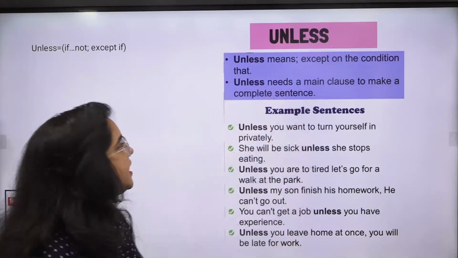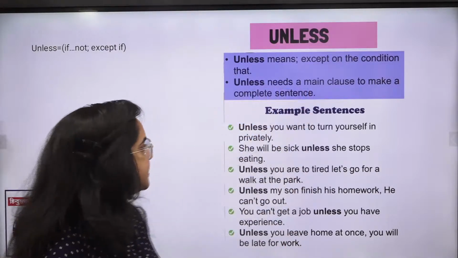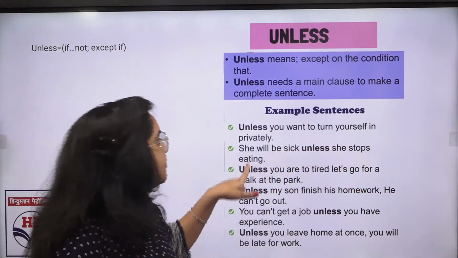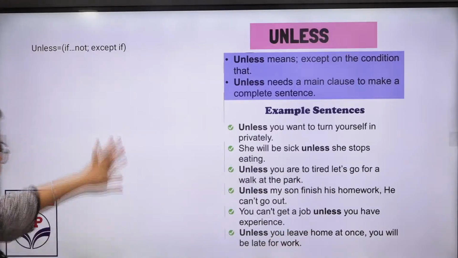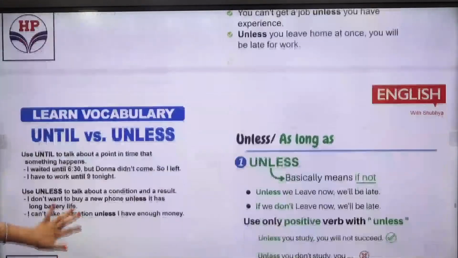तो सिचुएशन के लिए आ जाता है, main clause to complete a sentence. Unless you want to turn yourself in privately, she will be sick unless she stops eating fast food and all that. So this way you can have the criteria.